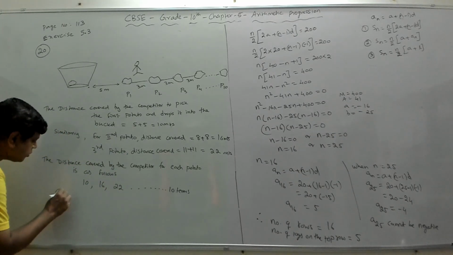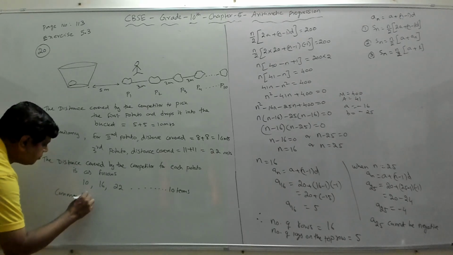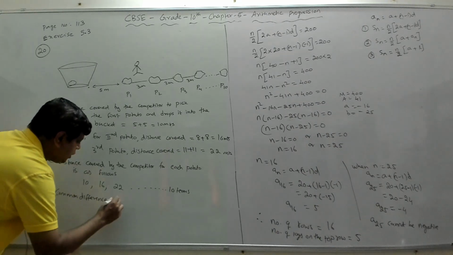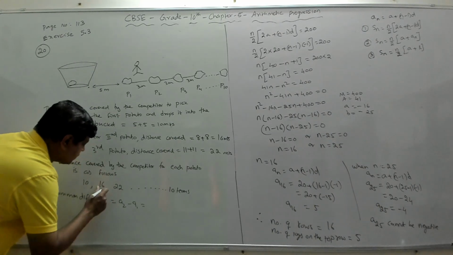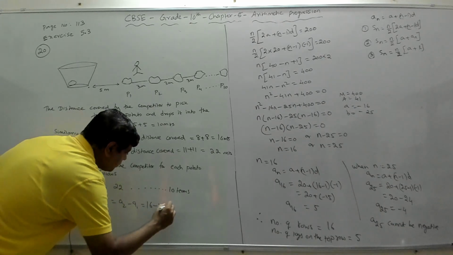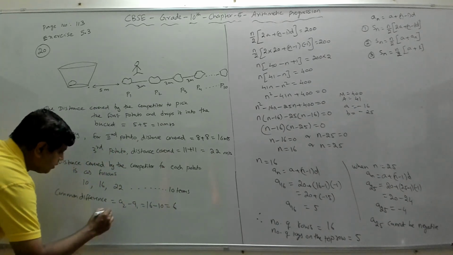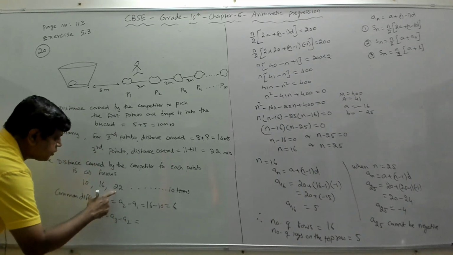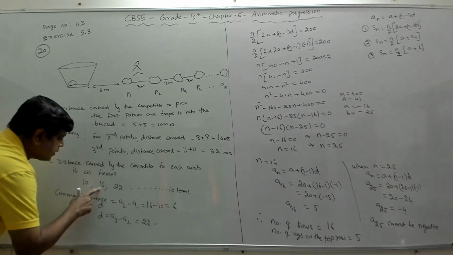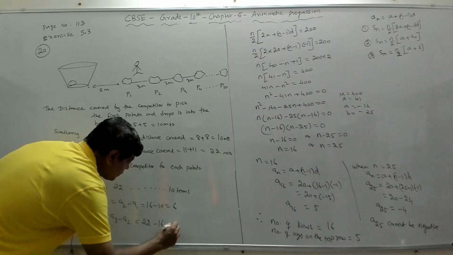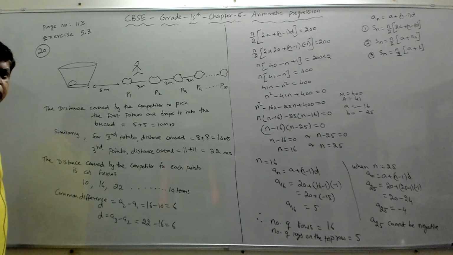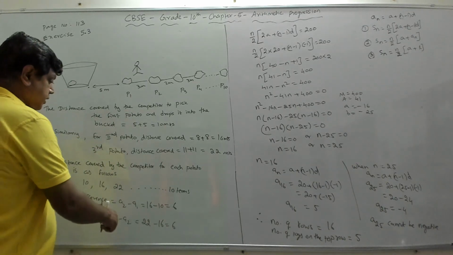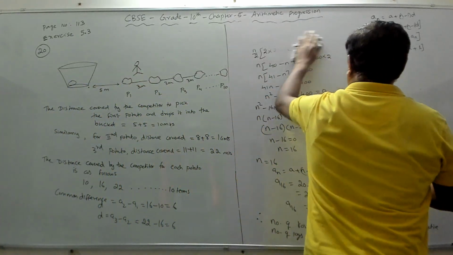Let's find the common difference. What is the common difference? The common difference is A2 minus A1, which is 16 minus 10, which is 6. Again, let's do A3 minus A2. A3 is 22 minus 16. That is also 6. So the common difference is the same, which is 6. So it is an AP.